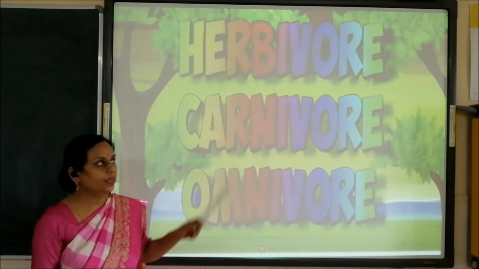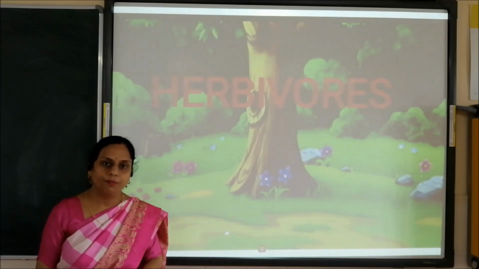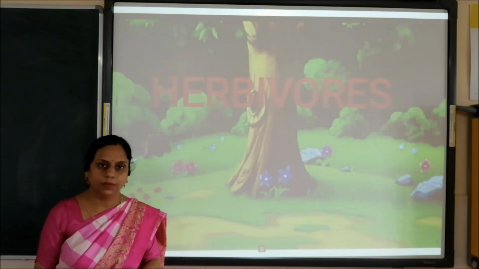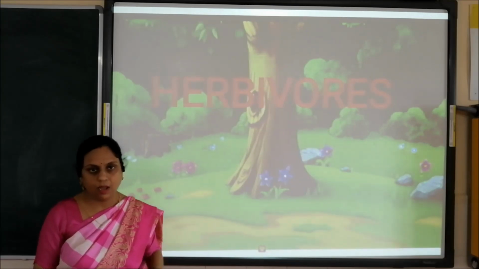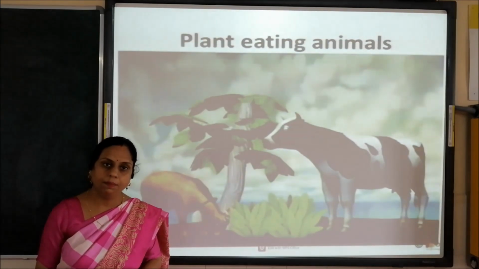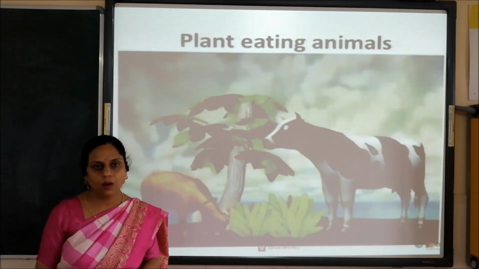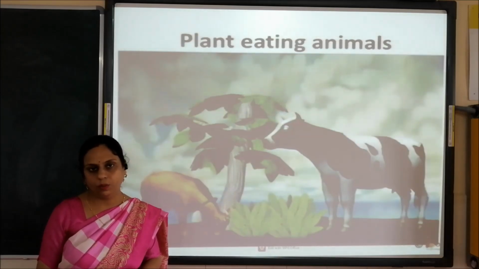So let's start with herbivores. Herbivores are plant-eating animals. For example, cow, sheep, goat, horse, etc. They all are herbivores.